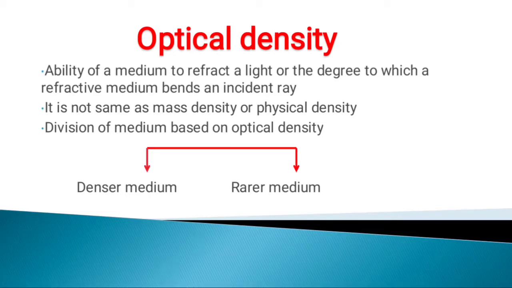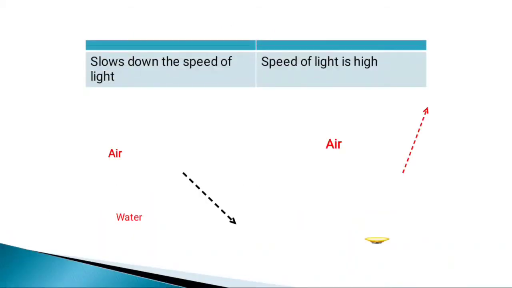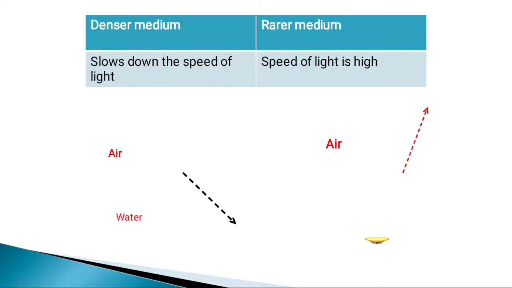So let us discuss what is denser medium and what is rare medium. In denser medium, the speed of light decreases, and in rare medium, the speed of light is high.